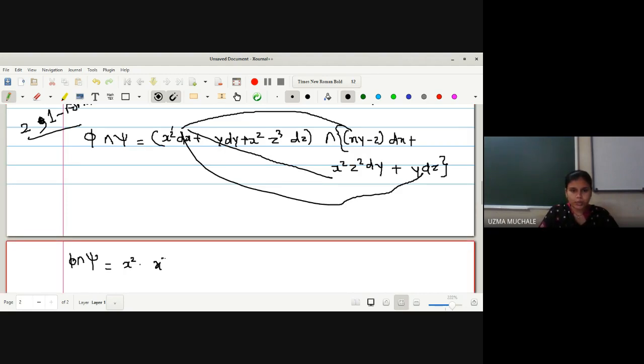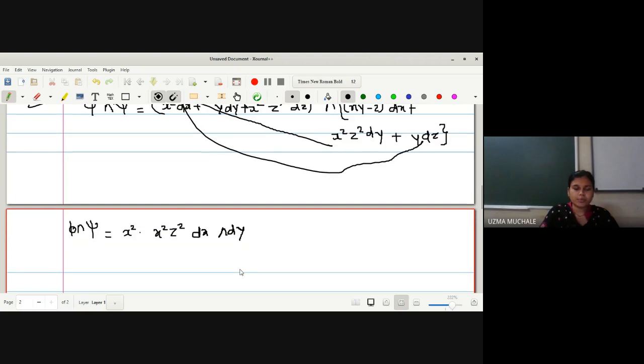x square into x square z square, dx wedge dy. Now don't be confused with this wedge product, because in usual multiplication 2 into 3 and 3 into 2 are both fine. But here dx comes first, so we have to write dx first, wedge product, and then dy. So don't interchange the position. It is easy to interchange the position in usual multiplication, but here it is a wedge product.